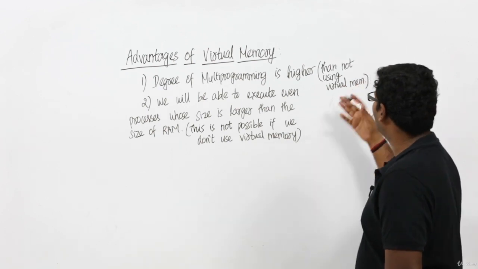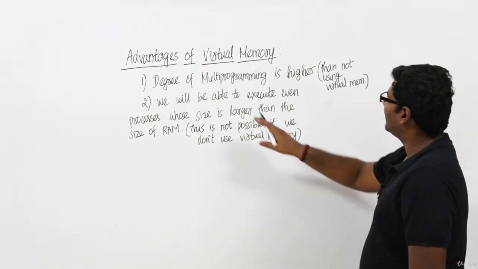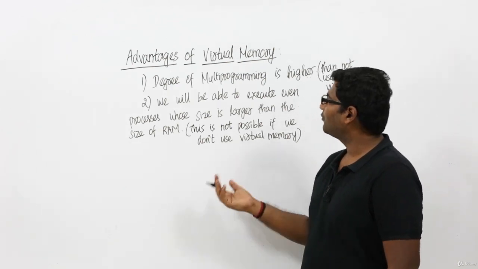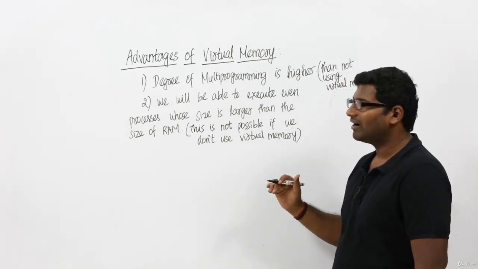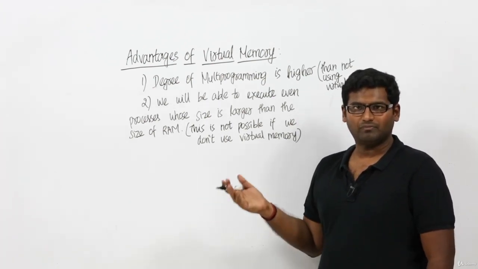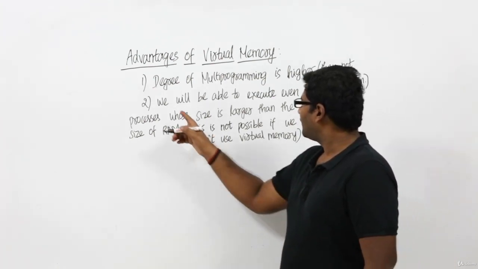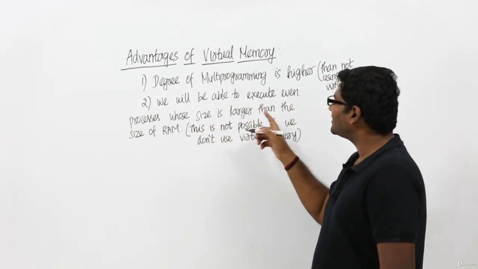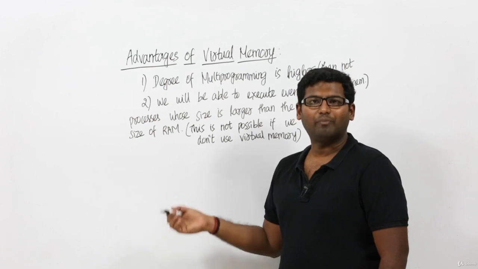If you want, you can also include here: degree of multiprogramming is higher, and CPU efficiency is also higher because of using virtual memory. We are seeing the advantages of virtual memory over not using virtual memory. Okay, fine. We will be able to execute even processes whose size is larger than the size of RAM. This is a very important point, right?